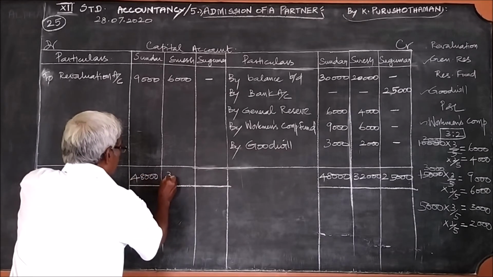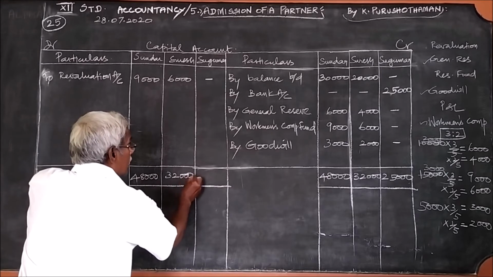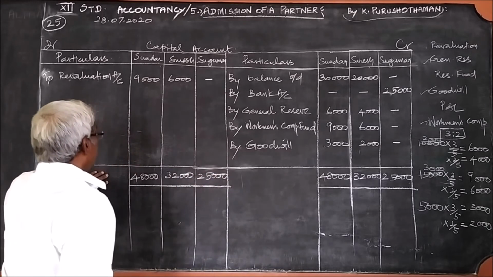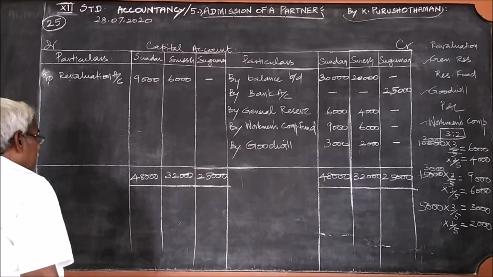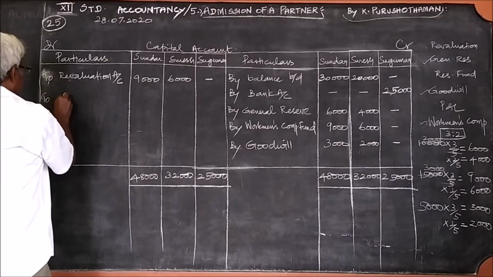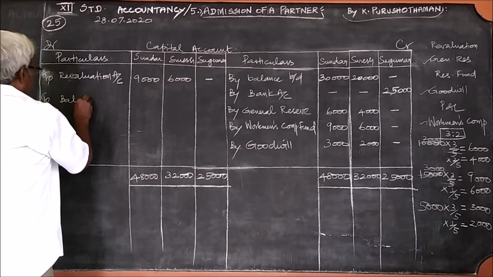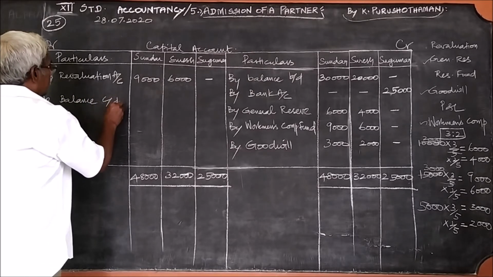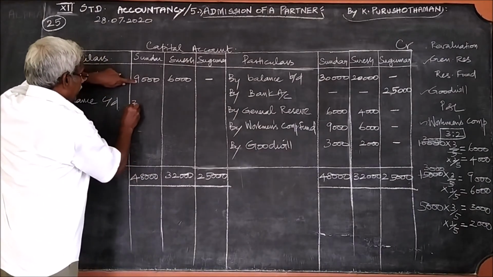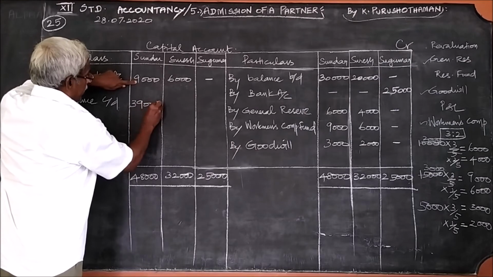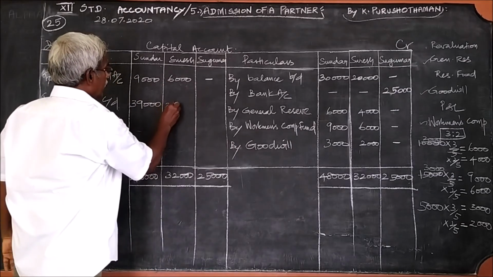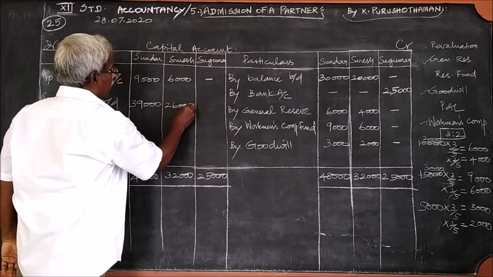48,000, 32,000, 25,000. And for this, what is the balancing figure now? To balance, carry down. 48, already there is 9,000, therefore the balancing figure is 39,000. 32, already 6,000, therefore 26,000.